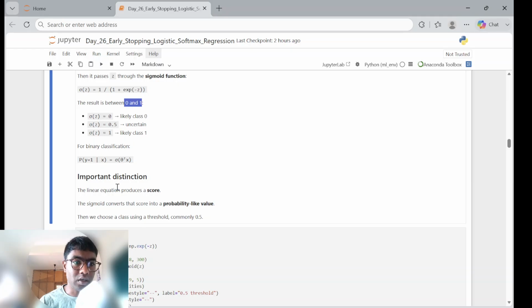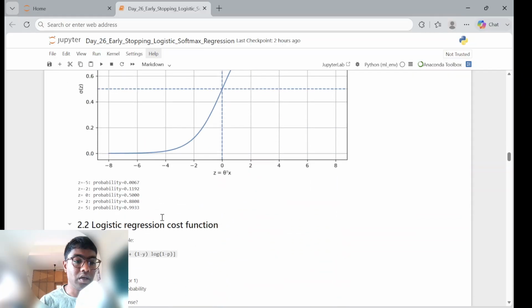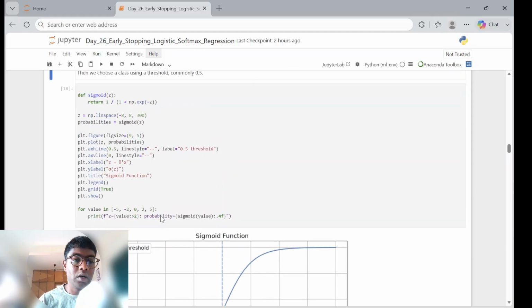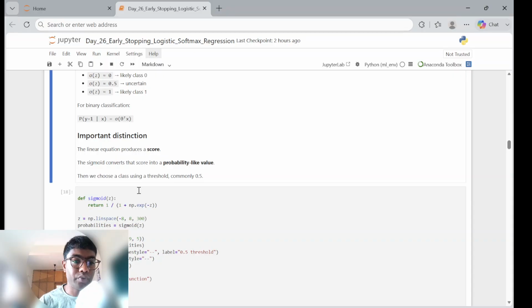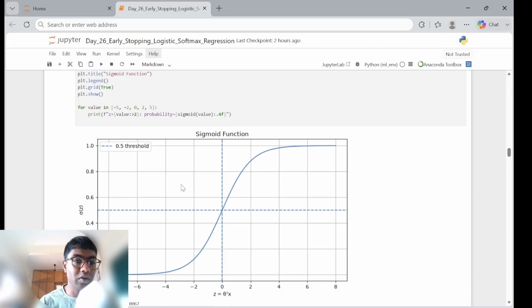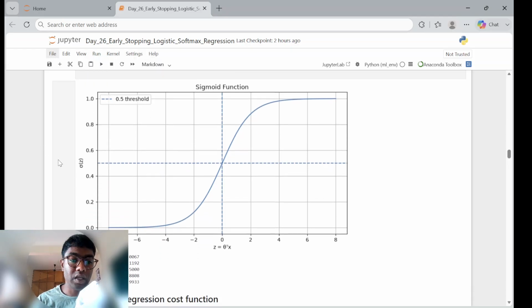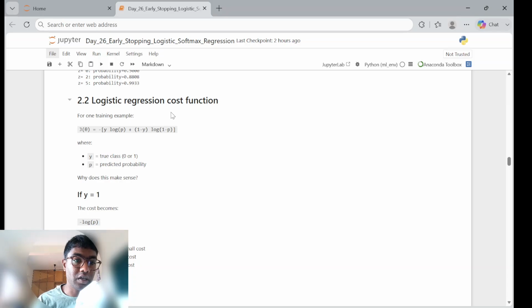These are probability-like values which can help in classification. The sigmoid function's response looks like this: the midpoint is 0.5 and it goes this way and this way. Next, we have the logistic regression cost function.